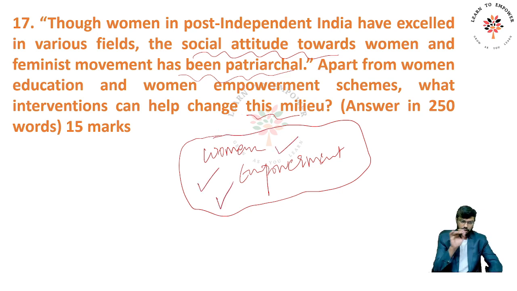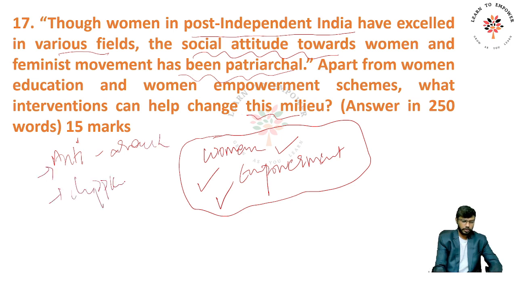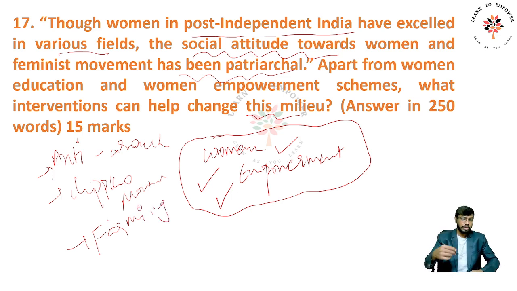Now the question directly says, though the women in post-independent India have excelled in various fields. You can write about the anti-liquor movement, right? There is something called the Chipko movement, right? This is also led by women. And the farming community, the entire farming community after independence was taken over by the women because men were migrating to the urban areas. So this can be cited. The social attitude towards the woman and the feminist movement has been patriarchal. See, these are all seen as against the patriarchy.